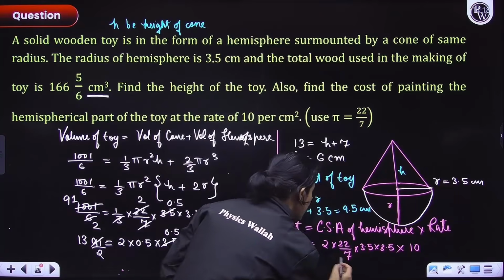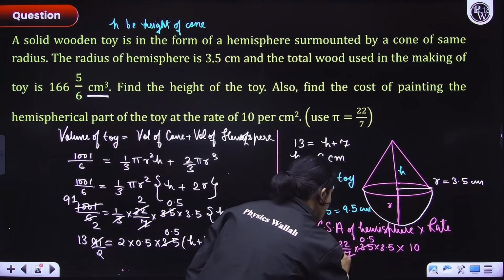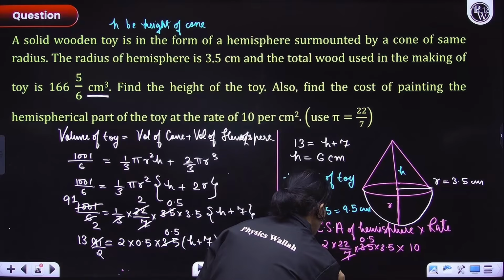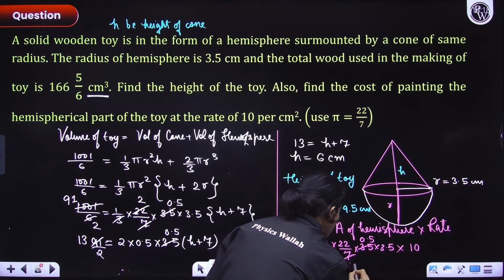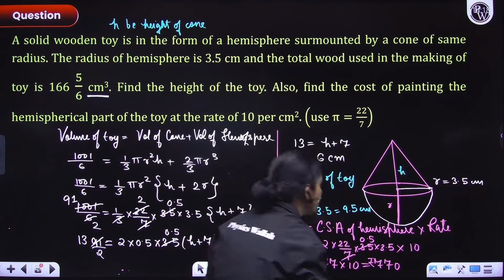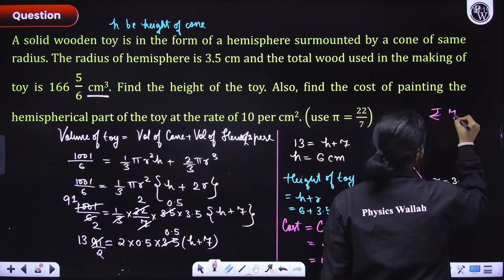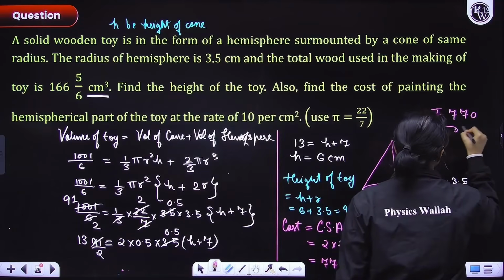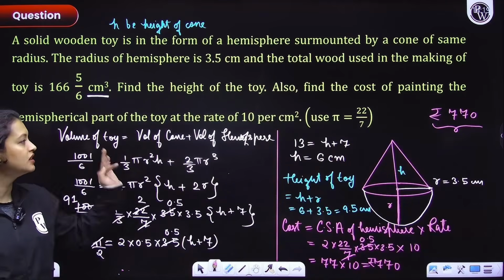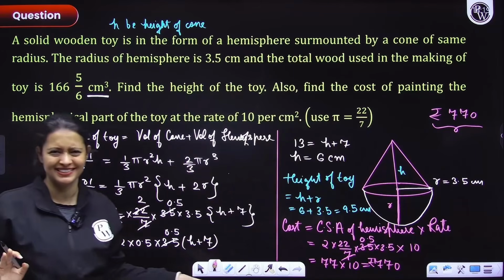So now we can evaluate it, everyone, and we can cancel a lot of things. So 0.5 here. So this we get 22 into 3.5. So that would come out to be 77 and into 10. So that means 770 rupees is the answer. What's the answer? 770 rupees. Yes, this is the answer. This is the total cost. So here also again the calculation was easy, right? And in fact the entire question was easy, I think.